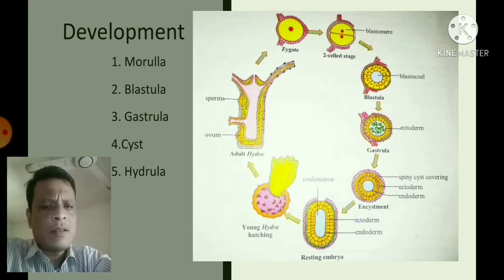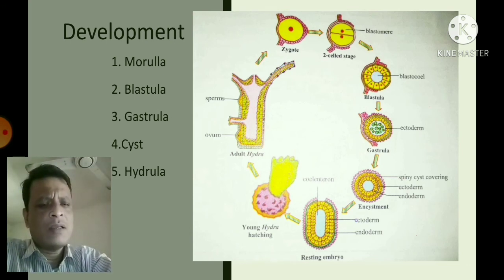Now the final step is called the hydrula step. When the favorable environment comes, the cell development starts again in the gastrula. The ectoderm, dermis and endodermis are formed. A mesoglea is formed between the ectoderm and endoderm layers.